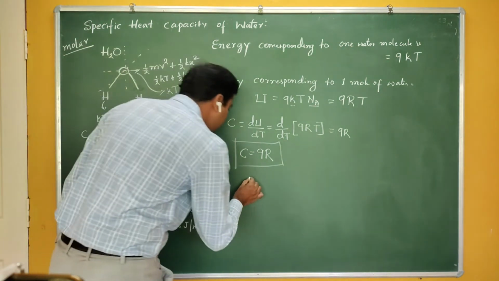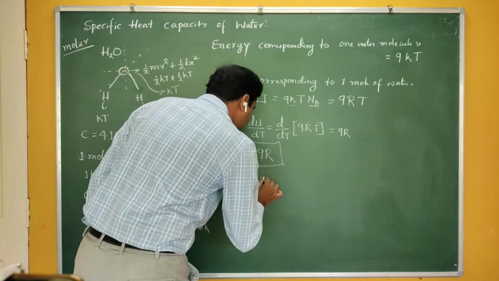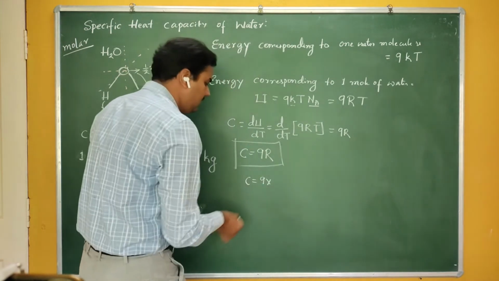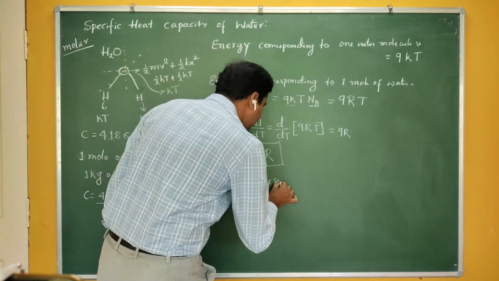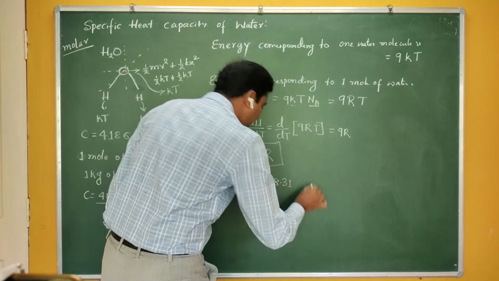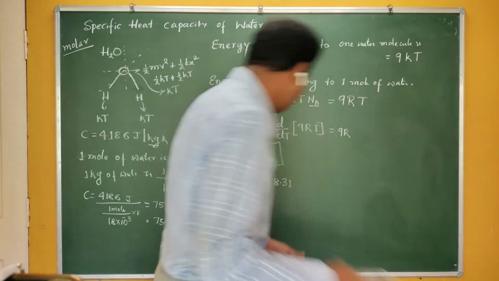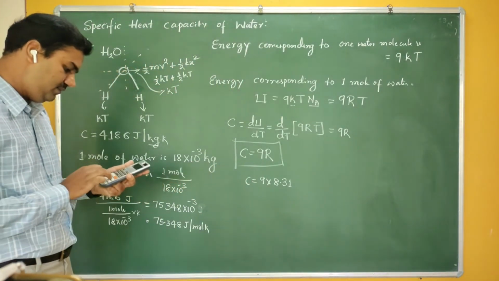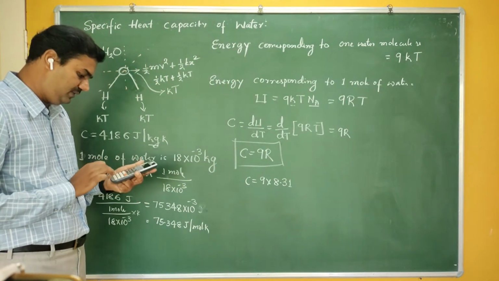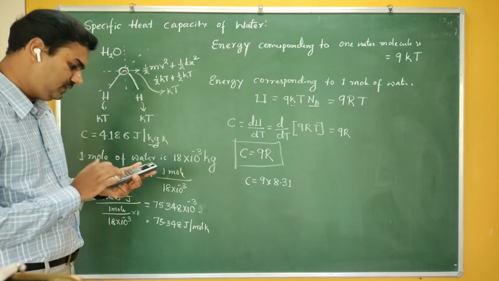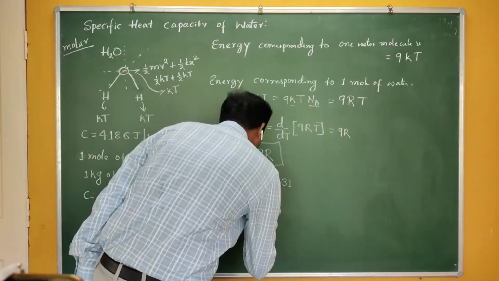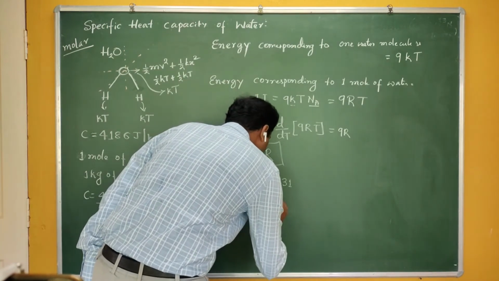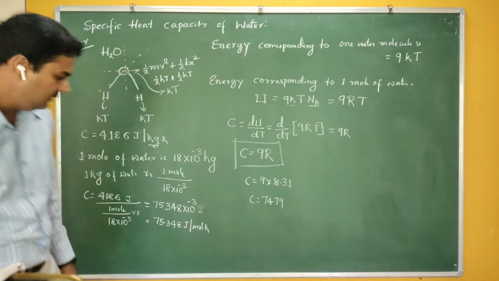Our theory says that the molar specific heat of water is 9R. The value of R is approximately 8.31, so 9 multiplied by 8.31 gives 74.79.